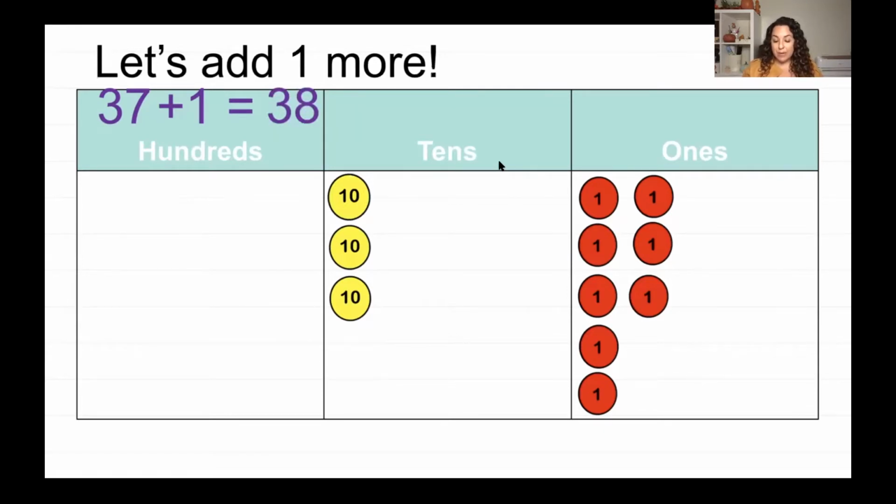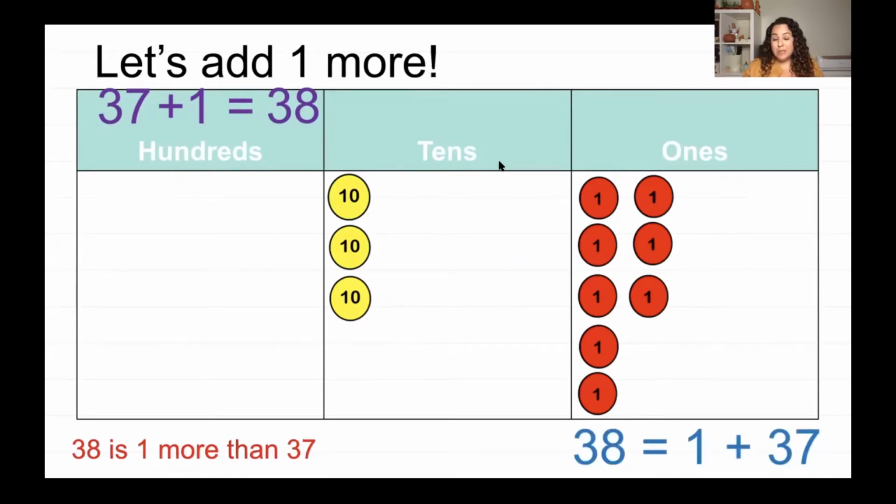Now I don't have 38 ones, I have 3 tens and 8 ones. So that's what that means, is 3 tens and 8 ones. So 38 is 1 more than 37. Or I can write it like this. Remember, when we have the sum, we can have it at the end or at the beginning. So let's get used to just seeing it like this. 38 equals 1 plus 37, or 37 plus 1 equals 38. Remember, that equal sign means the same as, so they have to balance. So 37 and 1 is the same as 38.